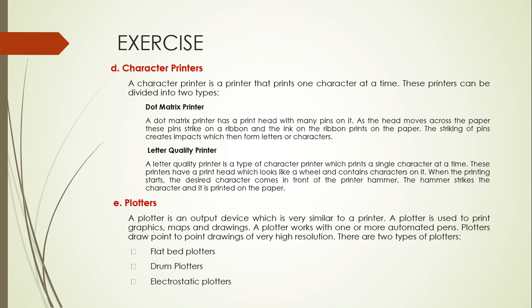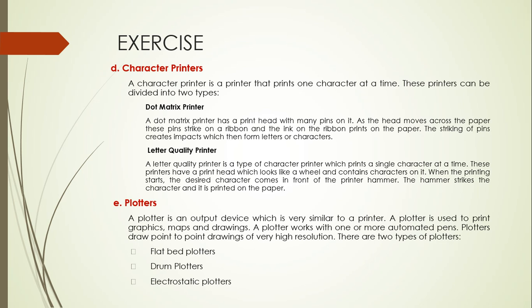The hammer strikes the character and it prints on the paper. Daisy wheel printer is also an example of a character printer. A daisy wheel works like flower petals. Each petal contains letters on it, and for the letter which we want to press, the petal of the daisy wheel moves to it and prints on the paper.